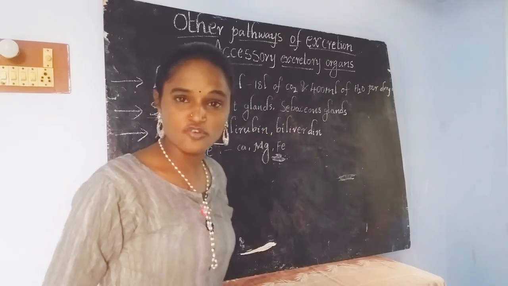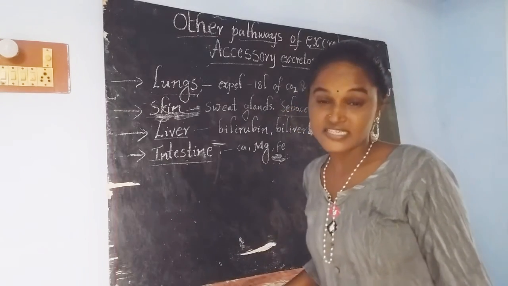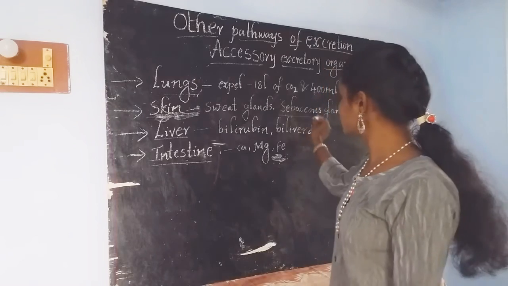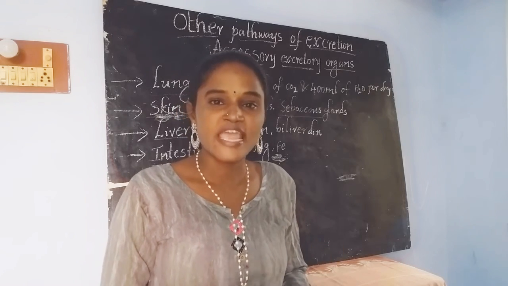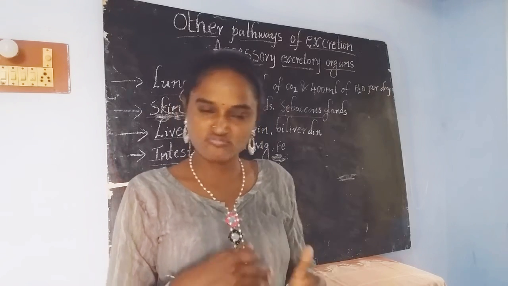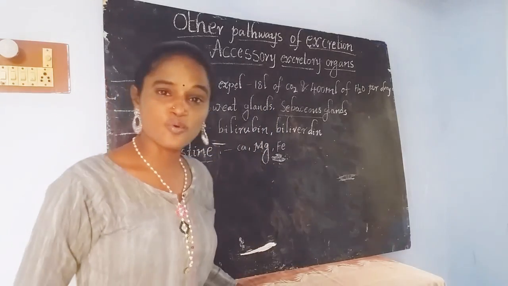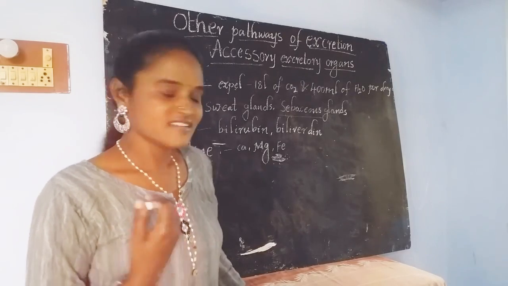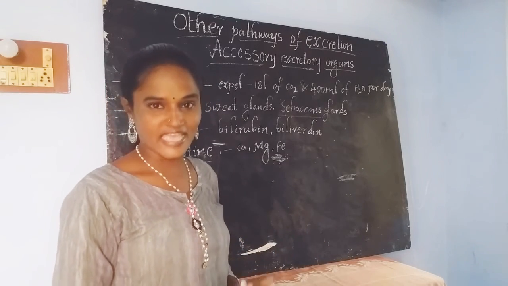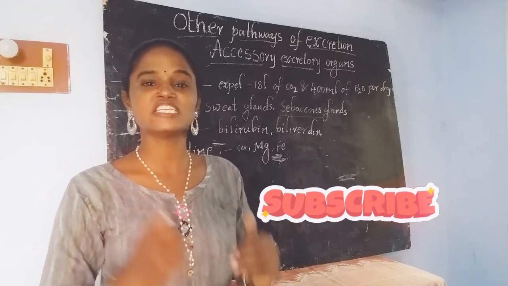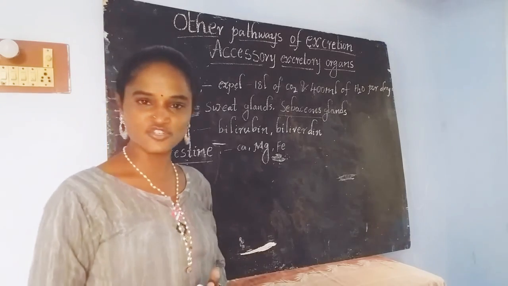If we talk about the next variety of glands present in our skin, those are sebaceous glands. What are they? Sebaceous glands. You already heard this word in your 8th class. Sebaceous glands secrete sebum, and this sebum may contain a lot of waste materials. Like this, the skin also acts like an accessory excretory organ. As it is eliminating the waste materials from our body, we call the skin an accessory excretory organ.